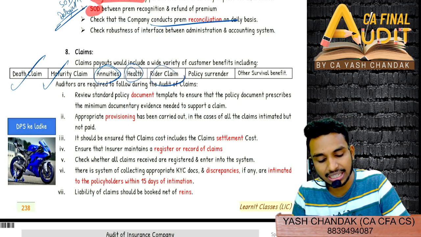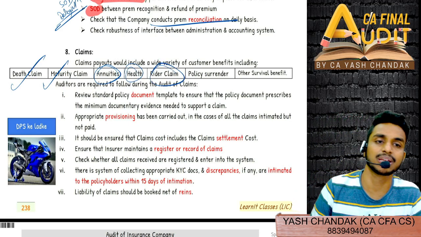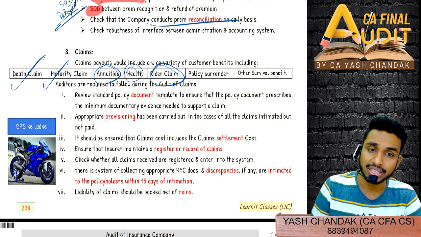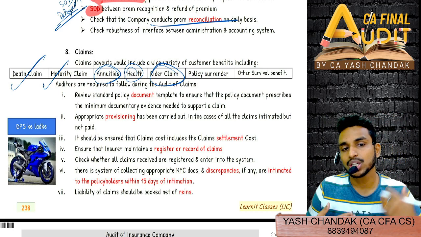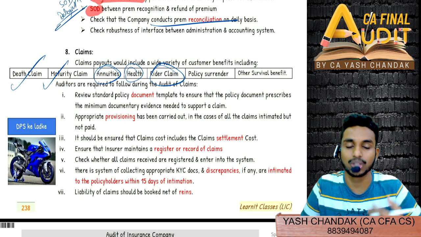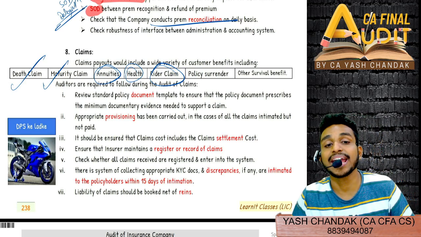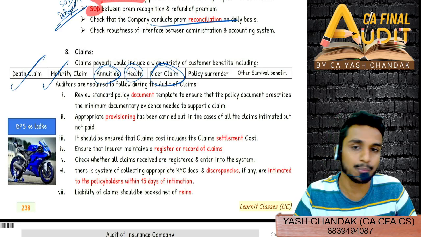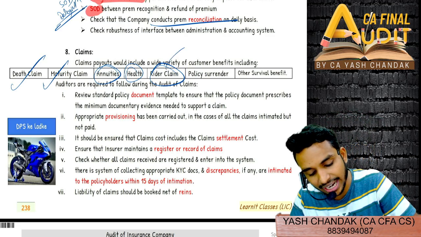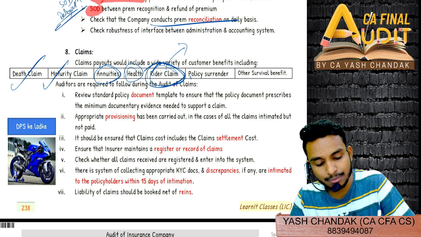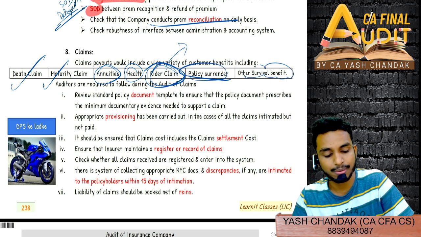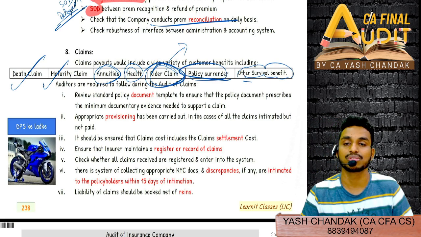Health claim, rider claim. Do you understand what is meant by rider claim? See, whenever you come across certain new terms in other audits, you'll tend to get involved when you search upon them, right? So rider claim is nothing but a certain extra benefit that you get over and above other policy holders. So there could be one rider benefit, rider claim, and then policy surrender, other survival benefits. These are all what we call claims, right?